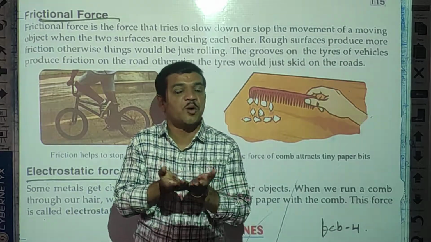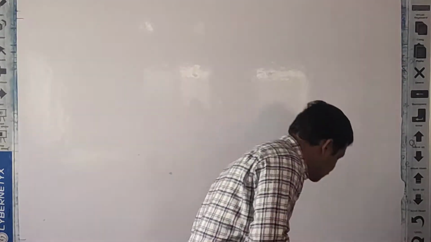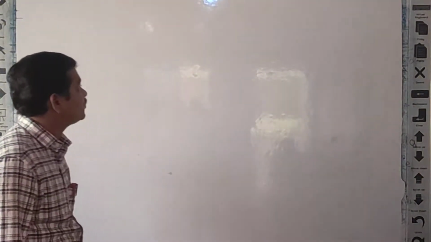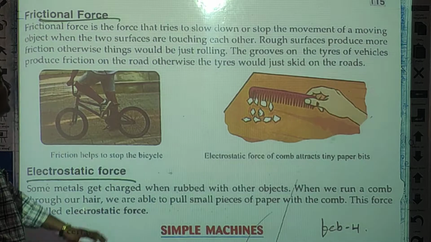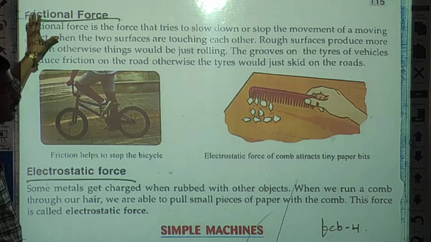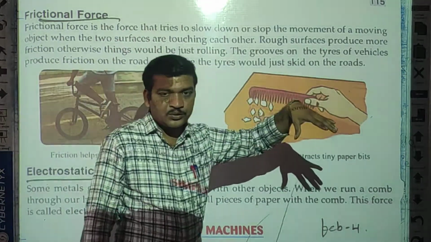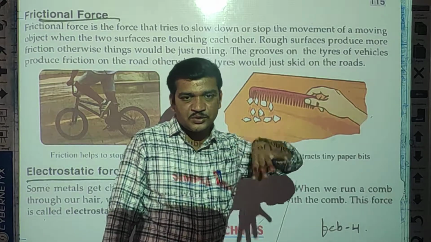Why? Because there is no proper grip. So grips are very important. So this is the frictional force. Students, frictional force is very important to slow down objects or their movement. Clear? Is it clear? Okay, students.